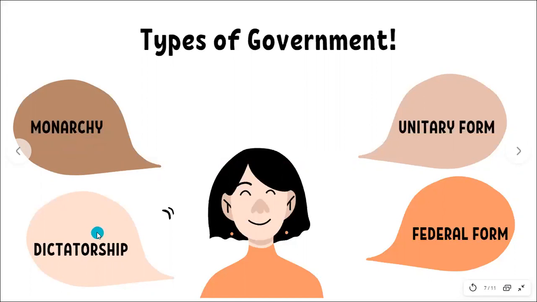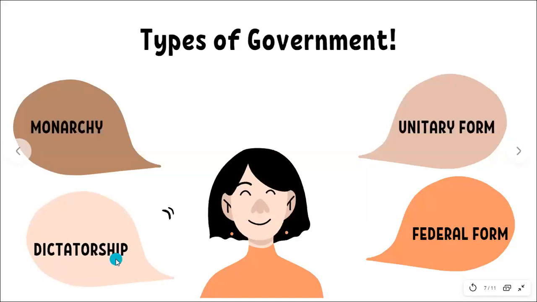Dictatorship. Now what is a dictatorship? Dictatorship is when a person or a group of people take over a country, and the people do not want that. It's against the people's wishes. The person or the group of people force themselves on the other members of the country. That is known as dictatorship, and they rule the country.